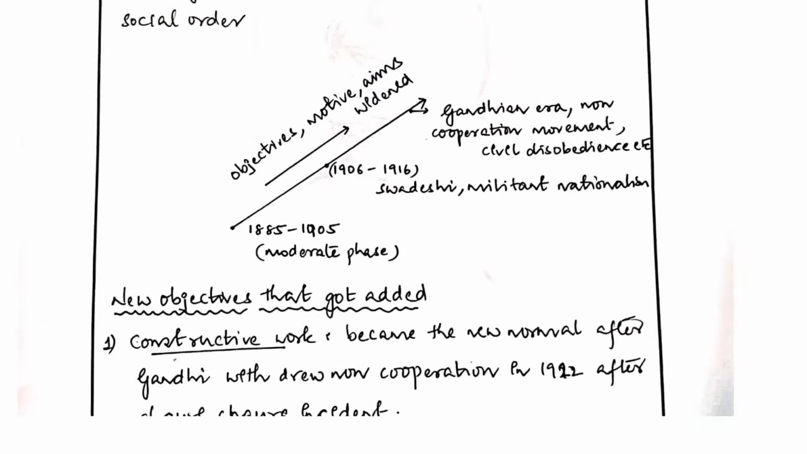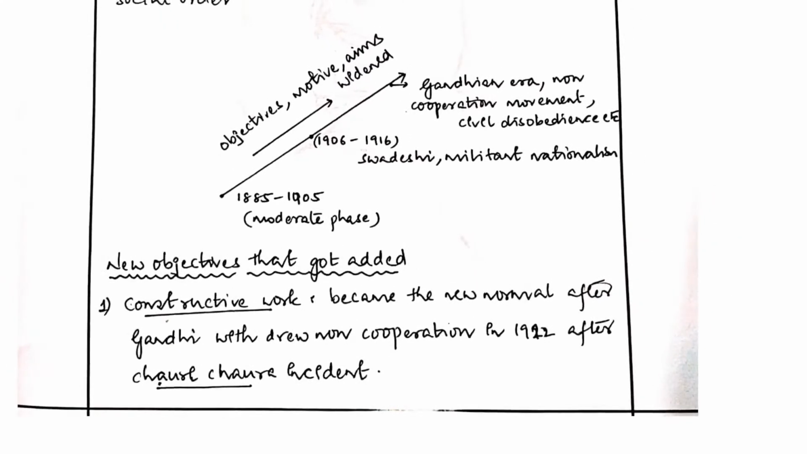So here he has given a small schematic. He basically listed out the different eras of the Indian national movement, starting from the moderate phase, and then he talked about the Swadeshi militant phase, and then the Gandhian era, and he's trying to show through an arrow how the objectives have widened. So this gives a basic idea to the examiner that the student knows the different parts and the different phases of the freedom struggle.